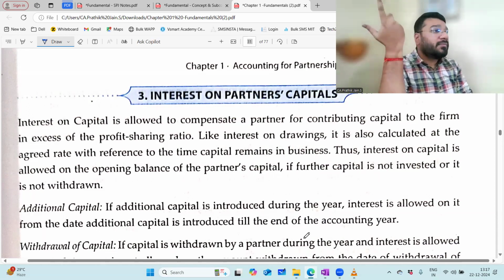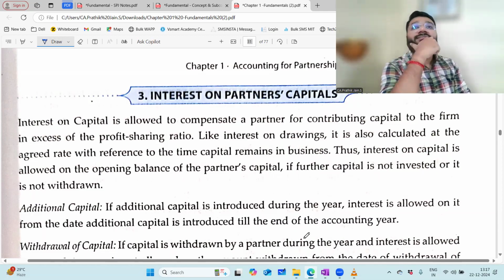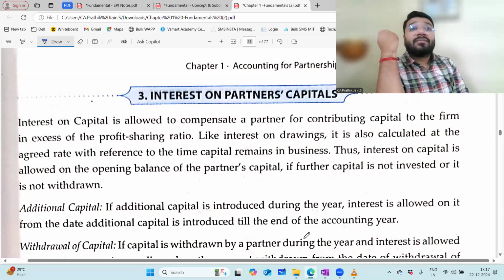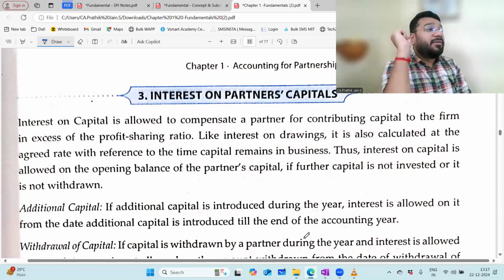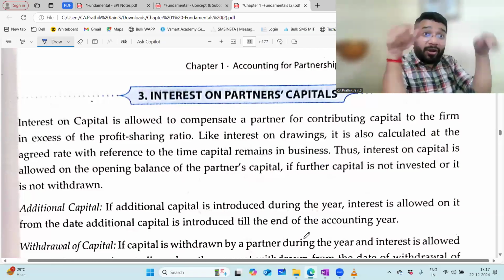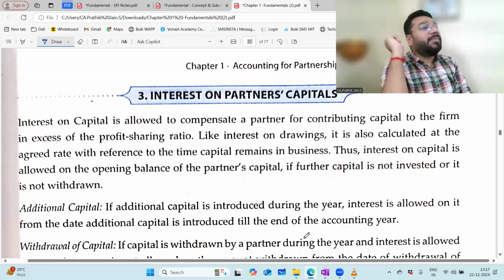Gone. So all of you come and complain, no, sir, paper very lengthy, sir. Could not complete the paper on time. Paper is not lengthy. Lazy goose, you have not done adequate practice at home with the timer. Concept is not clear. Practice not done. Format not done. Hence, you took extra time in the exam. Paper could not be completed.